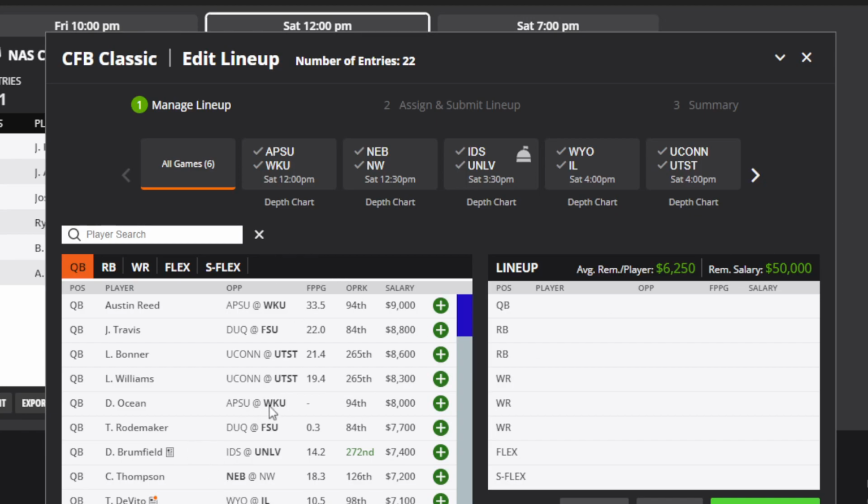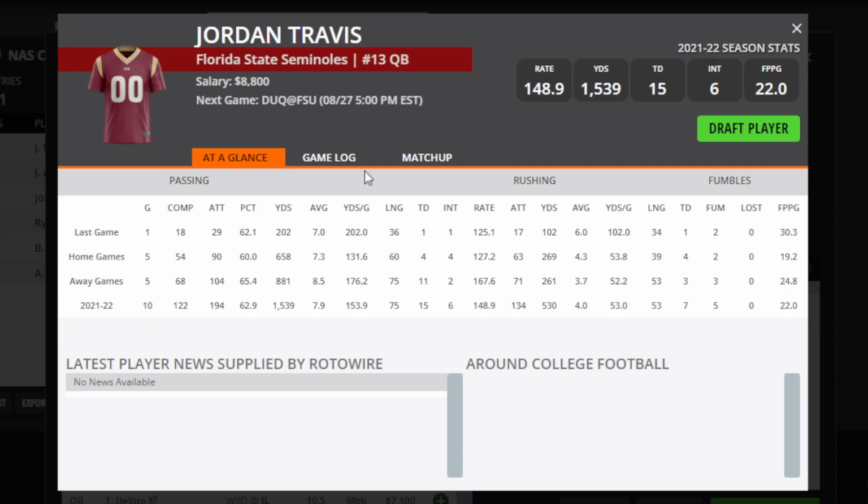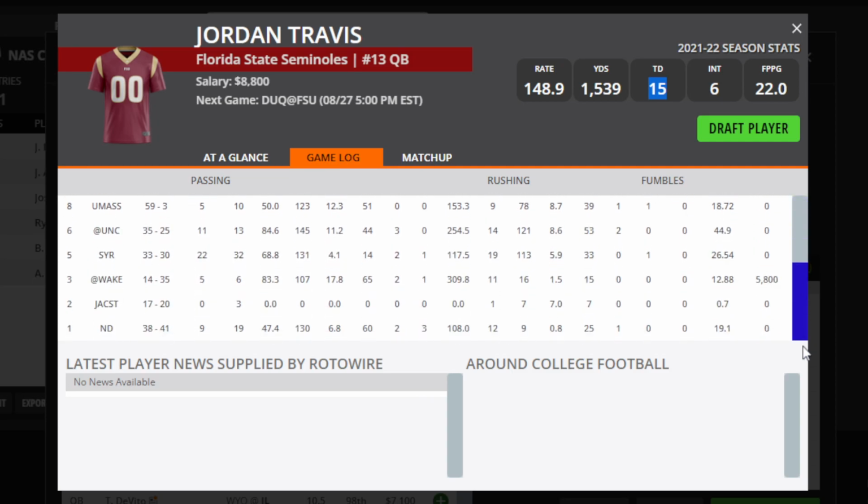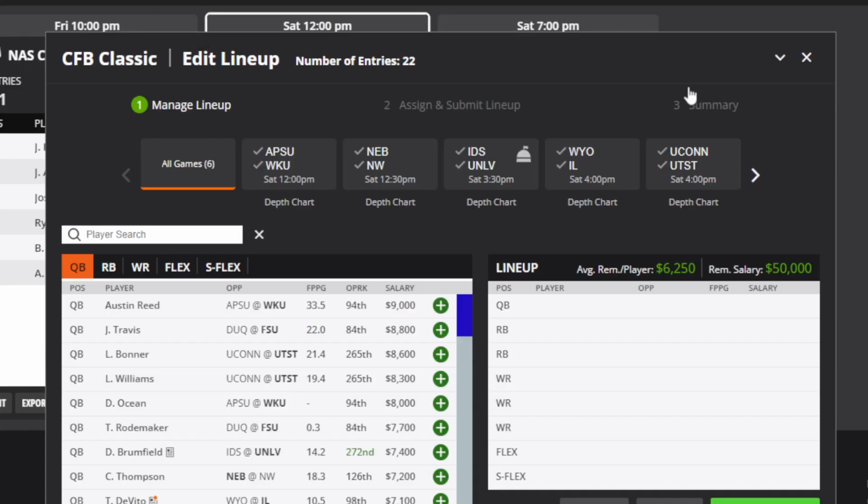Our next quarterback is going to be Jordan Travis for the Florida State Seminoles. He's actually on the Maxwell Award watch list, so he's probably my top quarterback of the day. I really like what he looks like, especially considering he had a good year last year with 1,500 yards and 15 touchdowns. So he has the potential to come in and really just take over and kind of expand on what he did last season.